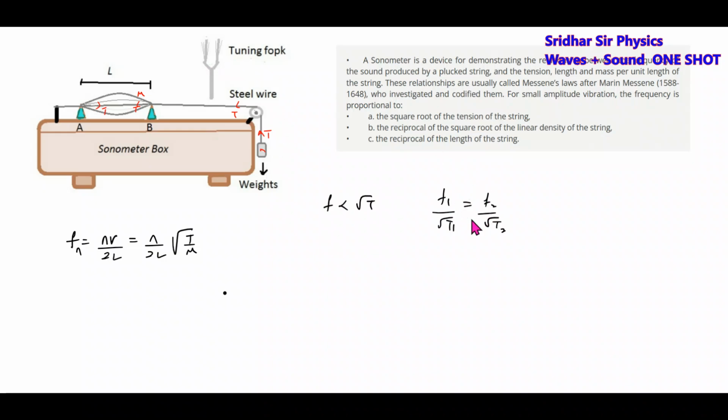At whatever frequency the tuning fork is vibrating, at the same frequency the wire will vibrate. This is called the stem of the tuning fork, and it should come in contact with this wire. So at the frequency the wire vibrates, with the same frequency the standing waves are set up between these two bridges.